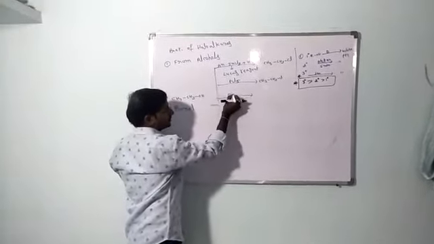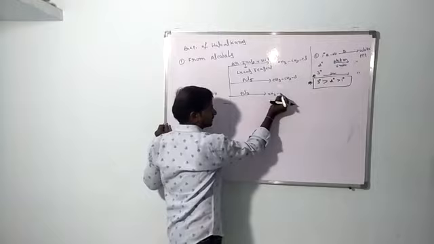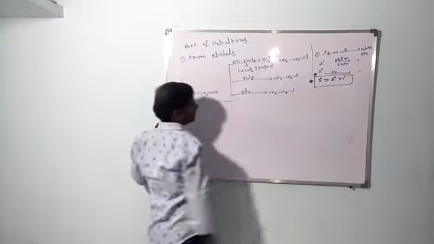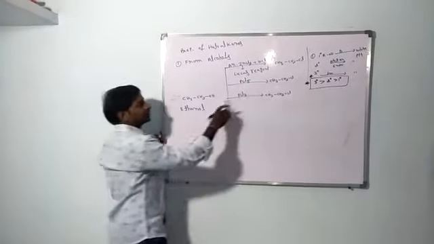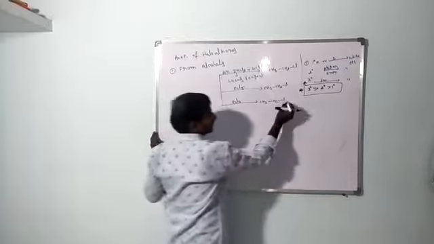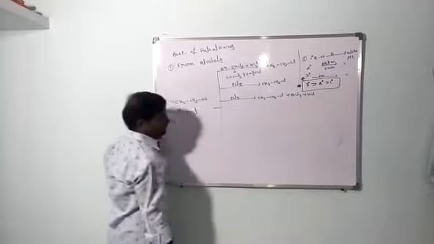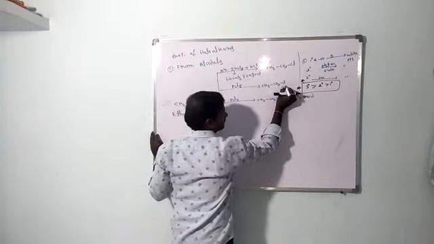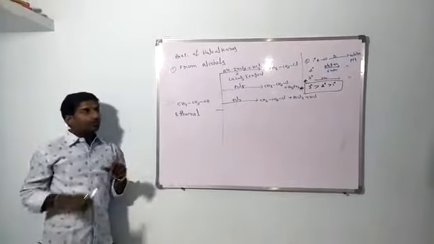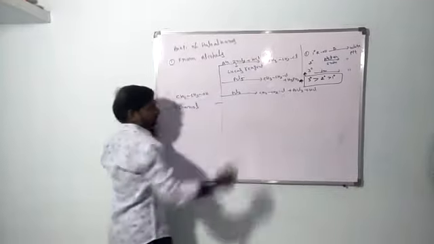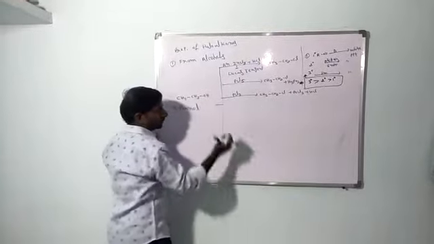Next, using PCl3, we also get CH3CH2Cl. So with PCl5 and PCl3 we get the same product: at the OH position we get chlorine. The only difference is the byproduct. With PCl5 the byproduct is POCl3 plus HCl, and with PCl3 the byproduct is H3PO3. No need to remember the byproduct, only the main product.